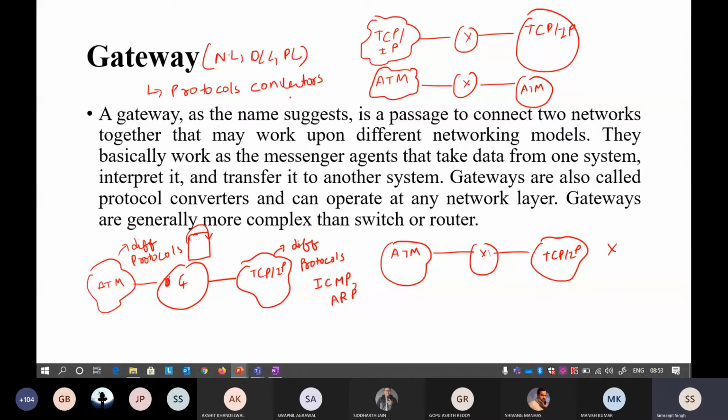Apart from the protocol converter, it also has a very big advantage that it can do something called a proxy. If you are a student, in earlier years like 2012-13, in colleges they introduced something called proxy servers.